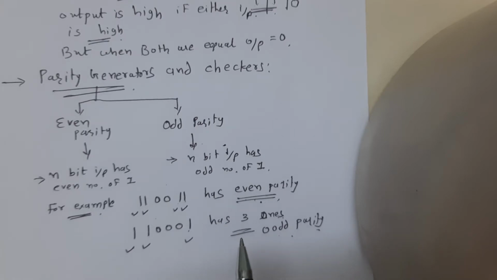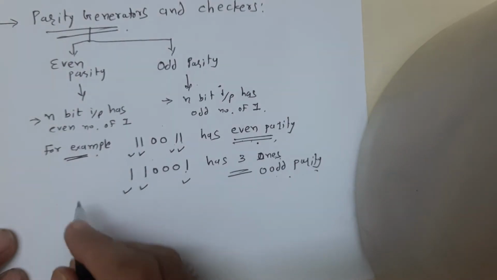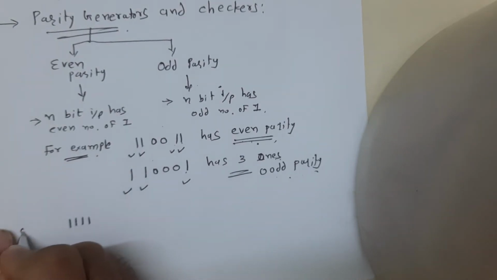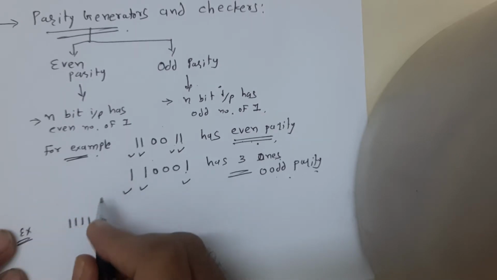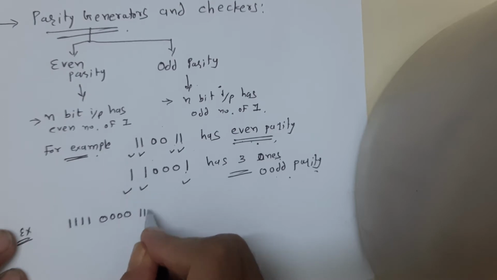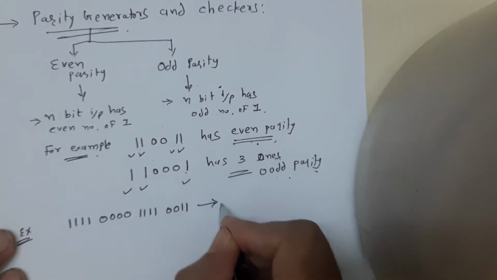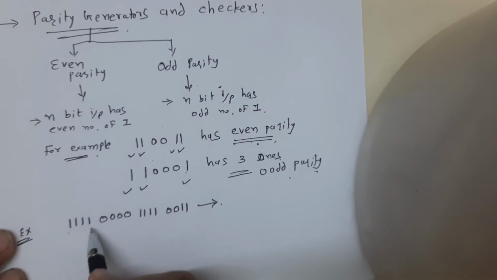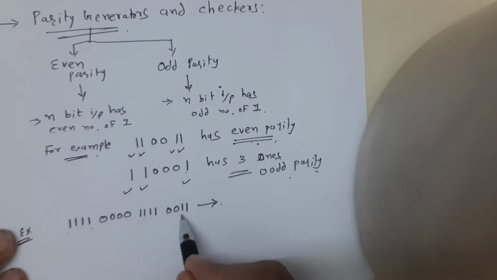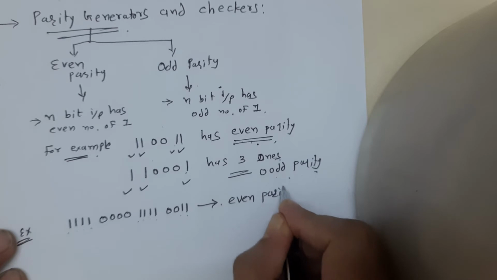Now, two more examples. 1111, 0000, 1111, 0011. This has 1, 2, 3, 4, 5, 6, 7, 8, 9 and 10, that means an even number of 1s. Therefore it is known as even parity.